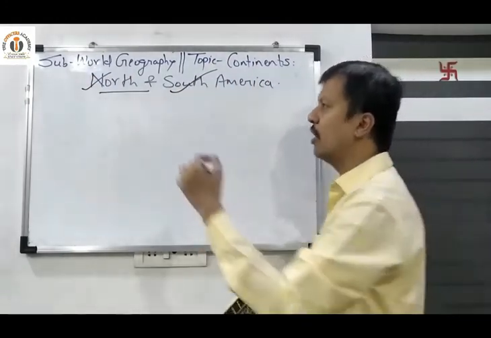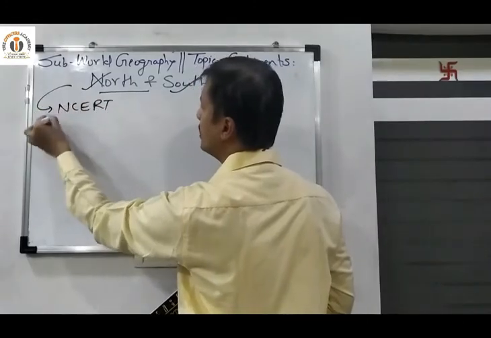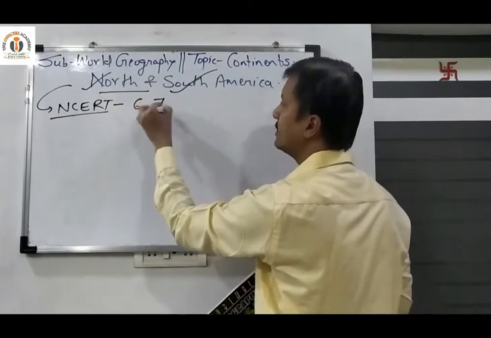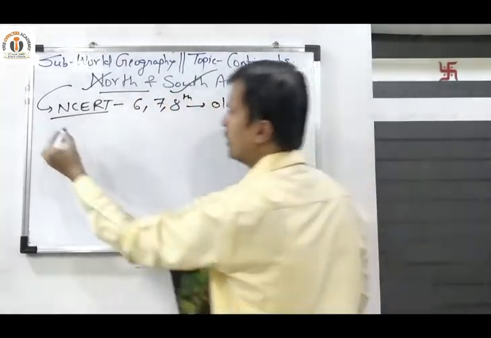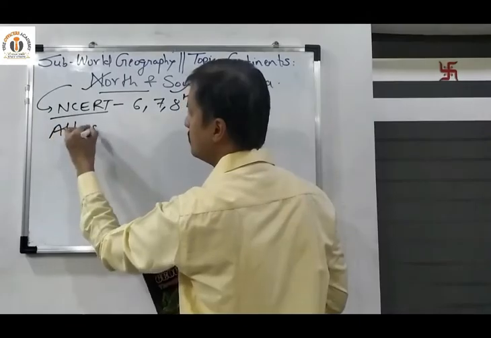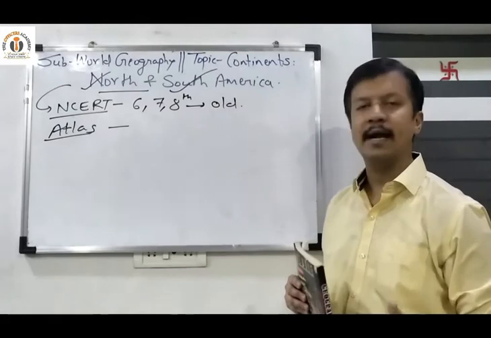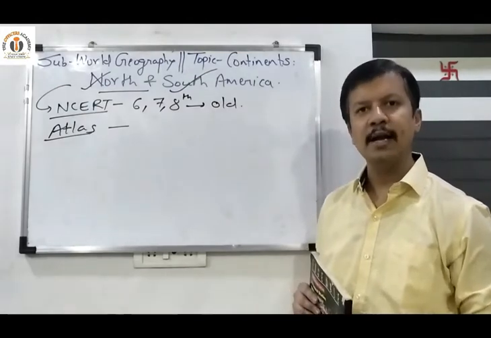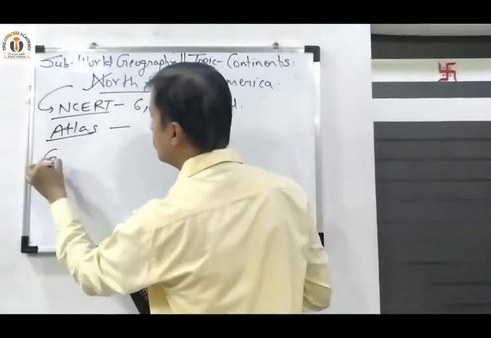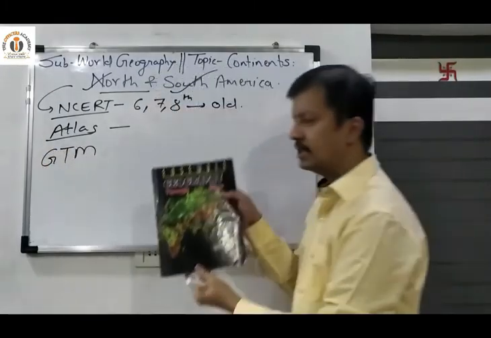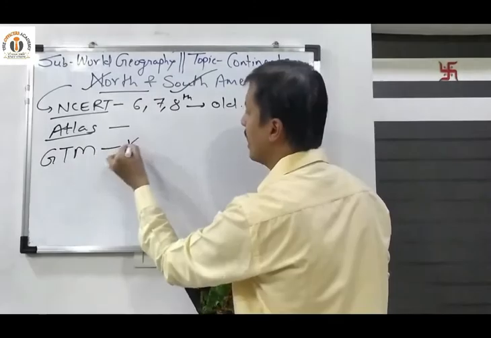Okay. So let us go ahead again with the book list. Which books are to be referred for this topic? Starting with the NCERTs of standard 6, 7th and 8th. Okay. This will be old NCERTs. Next, Atlas. As we have already seen last time in the lecture of continents Asia, the atlas that we refer is of Orient and Black Swan, otherwise of Oxford. The third book is GTM, that is this book, Geography Through Maps, written by the author K. Siddhartha.